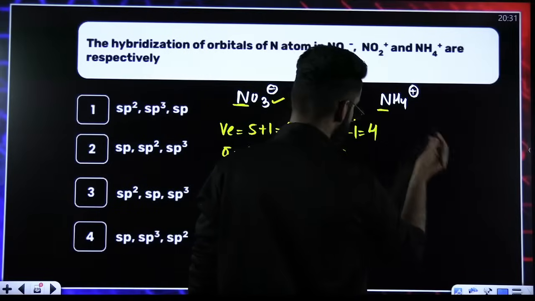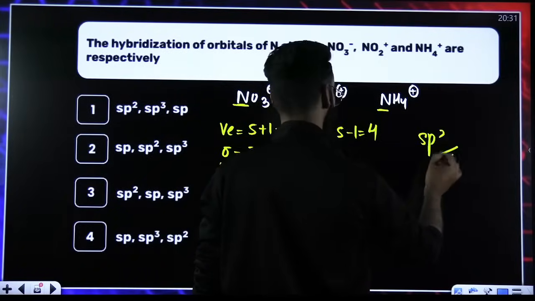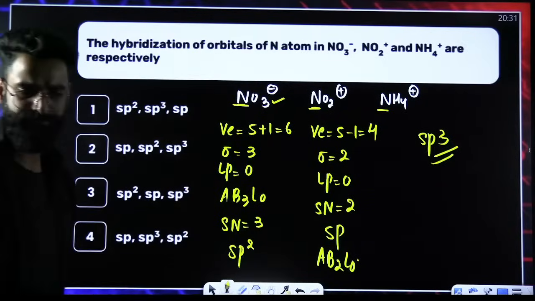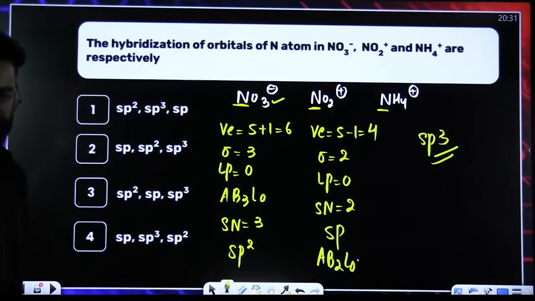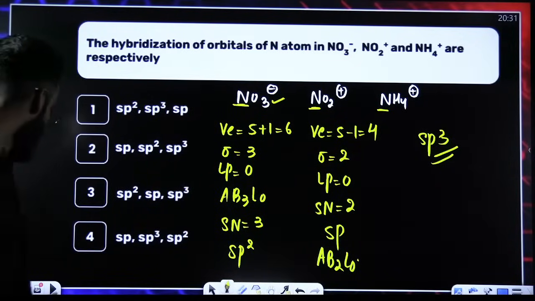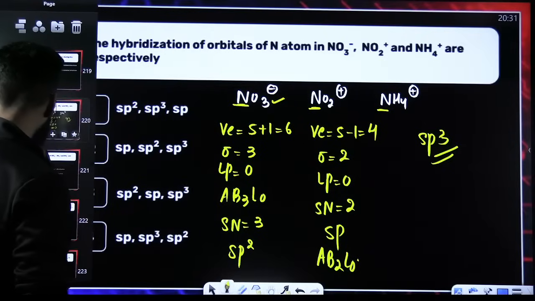Correct? Talk about NH4. You already know it's sp3. NH4 is sp3, nothing else. So I believe it's done and dusted. Okay, moving on to the next question.